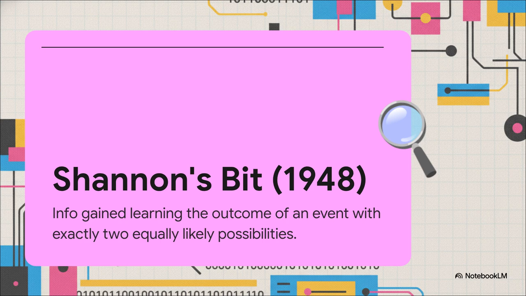And Shannon had this genius insight. Information isn't defined by its meaning. Instead, information is defined by surprise. It's all about the resolution of uncertainty. You see, a bit doesn't carry information just because it's a 0 or a 1. It carries information because it could have been either. It represents exactly how much you didn't know before an event actually occurred.